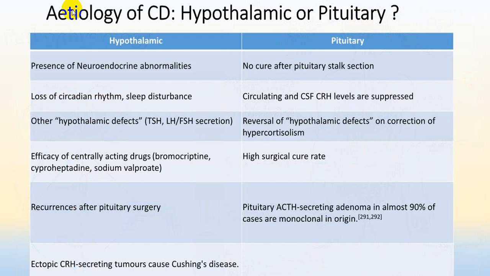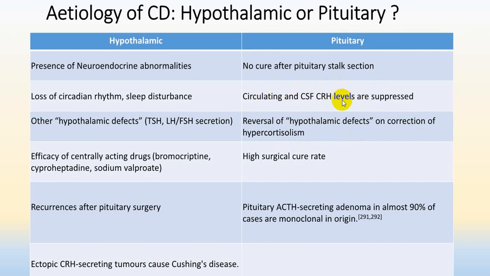There is a slight difference between what we call hypothalamic induced and pituitary induced. In hypothalamic induced, there is another hormone defect also, like TSH, FSH, LH secretion. On correction of hypercortisolism, other hypothalamic defects may be reversed, and CRH level will be reduced.